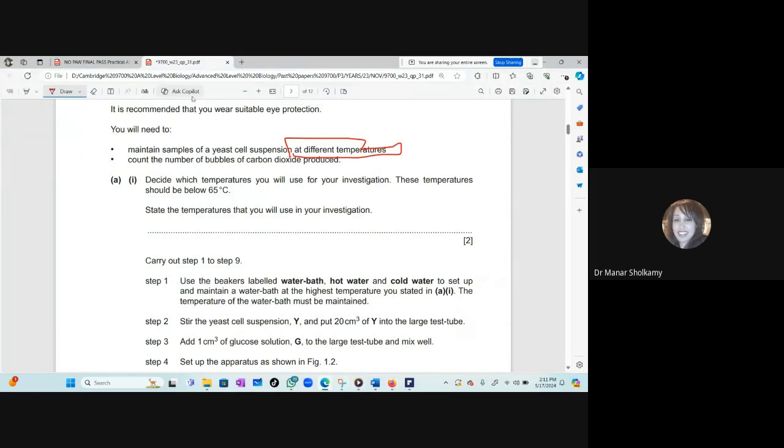Can you please help me with this question? They said that you will decide which temperatures you will use for your investigation. These temperatures should be below 65. And 2 marks. What are the temperatures that you will use?